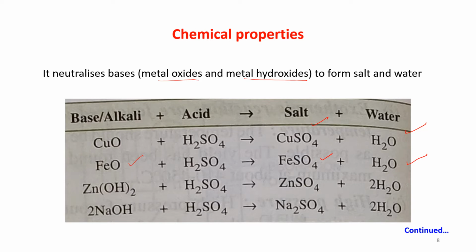When zinc hydroxide reacts with H2SO4, it gives you ZnSO4, a salt, and water. NaOH is also a hydroxide which, when reacting with H2SO4, gives you Na2SO4 plus H2O. That means again salt and water.